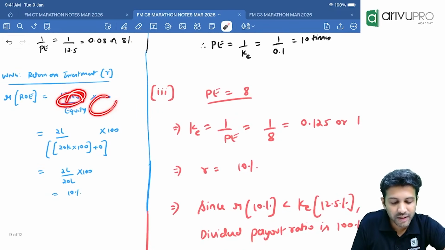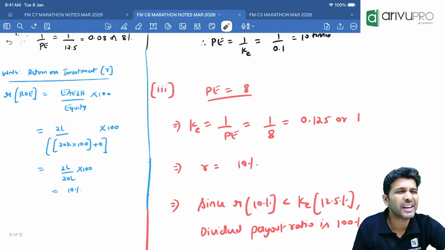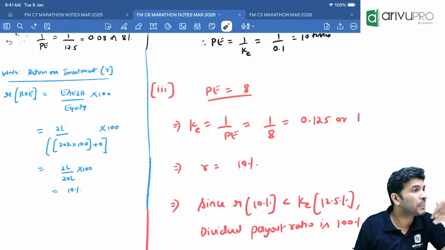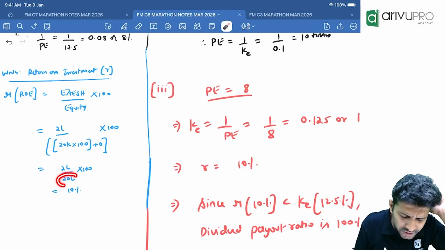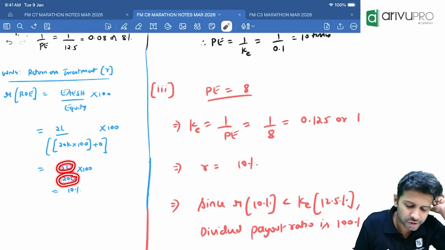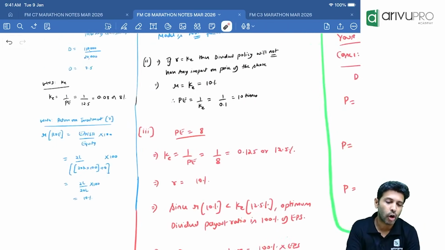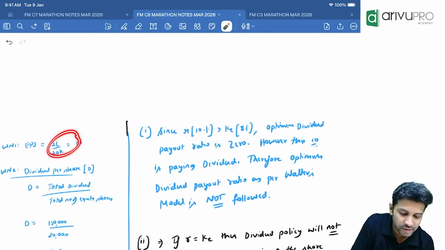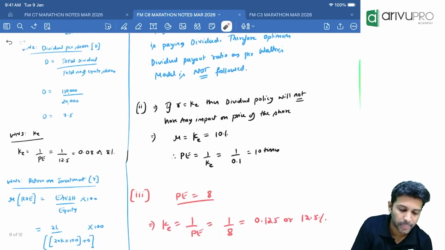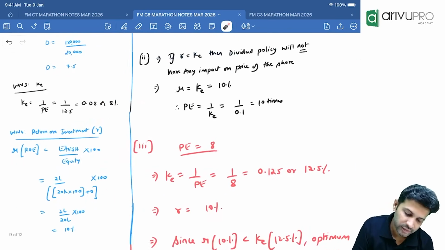The formula is earnings divided by equity into 100. How much is earnings? 2 lakh, divided by equity. Equity here refers to equity share capital and reserves and surplus. Equity share capital is 20 lakh. How much return did you generate? 2 lakh. So what is that percentage? 10%. So all the data for Walter's model we have got. First I calculated EPS. Then I calculated dividend per share. Then using P multiple we calculated cost of equity. Then we calculated R.